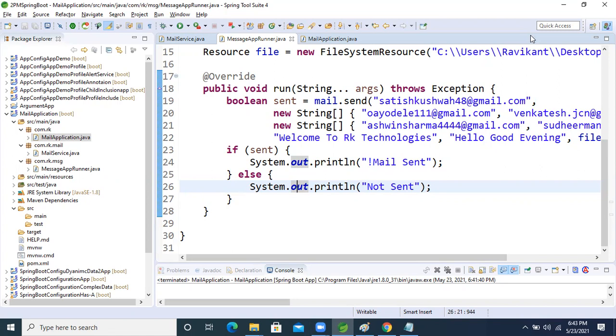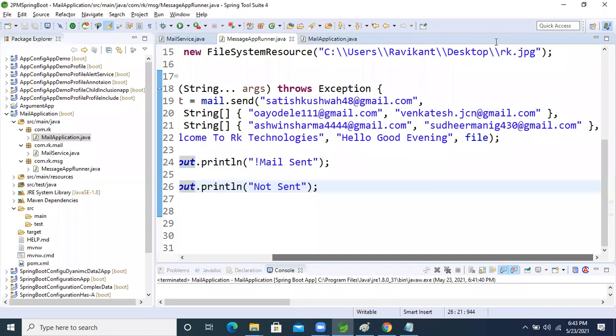Hi, Ravi. Here, Satish. Yes, Satish. Yes, actually, I have a little bit of doubt. About the file attachment. Yes. How can we select a particular file, with symbols like this?